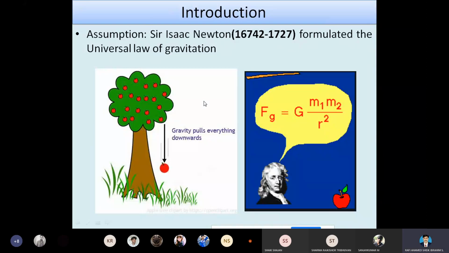But the actual concept was that when an apple falls from a tree, its velocity changes.